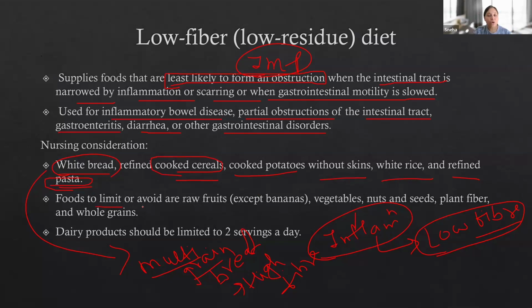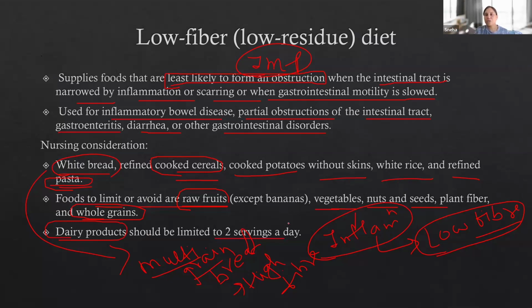Okay. Now, foods to limit or avoid are raw fruits, because raw fruits and vegetables have more fiber. For patients who have constipation, you are going to give fiber rich food, right? In that, vegetables and fruits are the most important because they have more fiber. So if you have to avoid fiber, you are going to limit raw fruits or vegetables, nuts, seeds, plant fibers, and whole grains, because these are rich in fiber. You cannot give these food items to patients who have active inflammation going on. Another important point: dairy products, you should not give more than 2 servings a day.